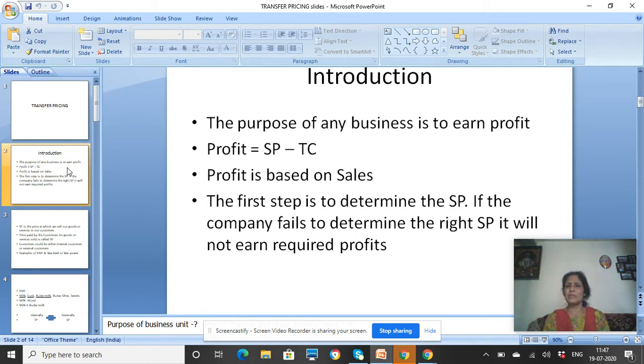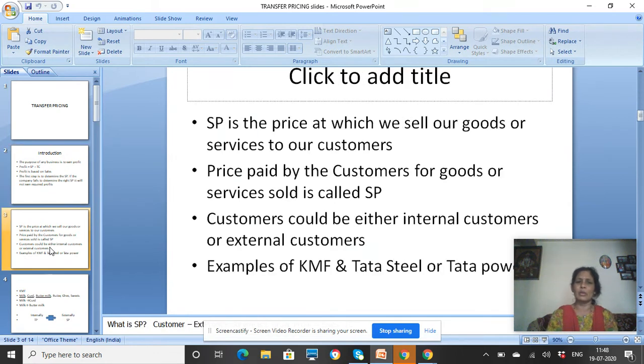Now, every business organization is established with a motive of earning profits. And what do we mean by profits? Profits are excess of sales revenue over total cost. Now, profit as given in the equation is selling price minus total cost. So, in case a company has to earn sufficient profits, then it has to focus on fixing or determining the right selling price. Now, what is selling price equal to?